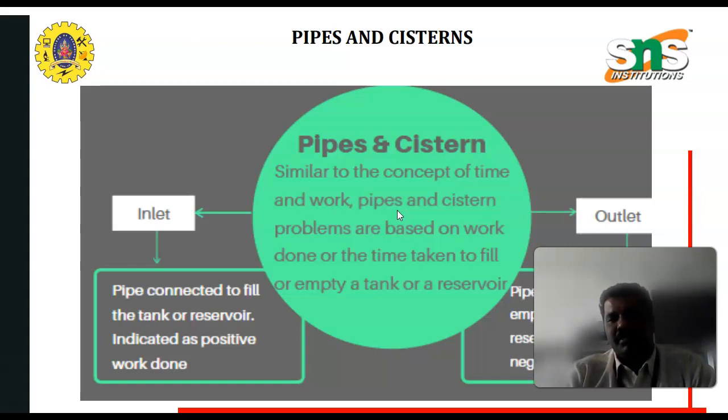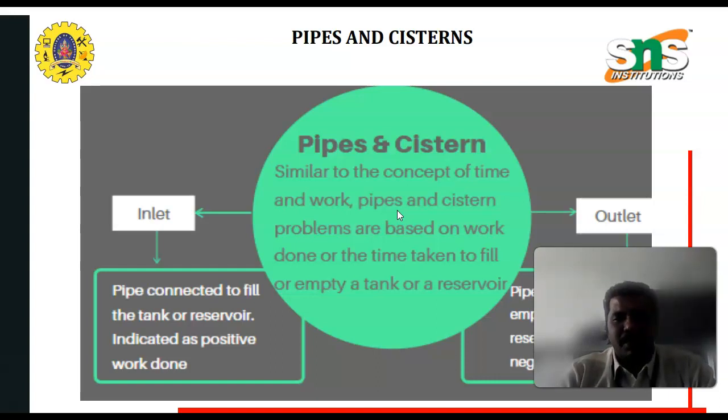So first of all, what is meant by pipes and cisterns? Pipes, we already know, are the pipe connections in all our homes through which we get water from the overhead tank for our utility purposes. Without plumbing we can't get water in each and every home. So that is a true fact. In the same way, the cistern is the tank or reservoir, which is considered as the system.